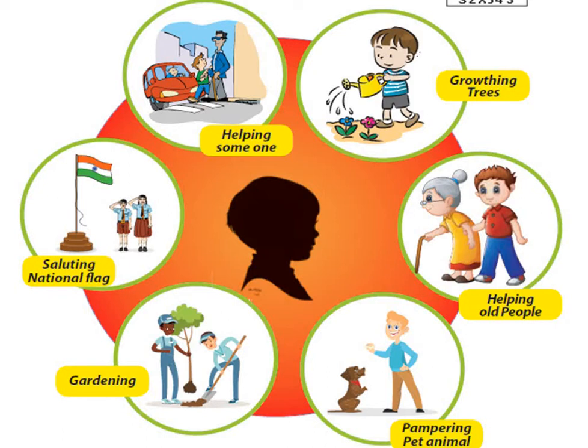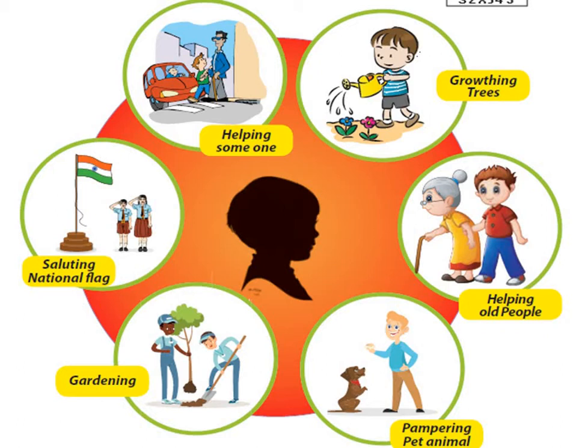Look at the pictures given, people. The first picture shows a boy trying to water the plants, small plants, and that is growing the trees. In the second picture, you can find an old lady being held by the hand by a boy, trying to help the old people. The third one is pampering pet animals. A boy is trying to play with his pet dog, trying to take care of it.